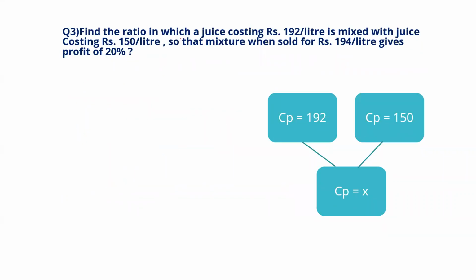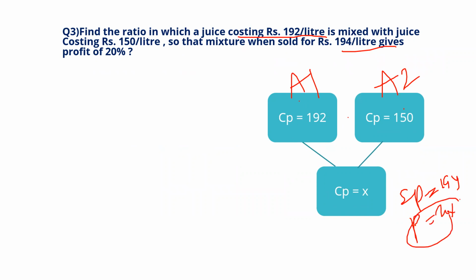The next one, see here, there is a juice. The juice cost is 192 per liter. This is the juice, mixed with another juice of quality 150, the cheap quality juice, so that the mixture will be sold for 192. They have not given the cost price. They told that the selling price of the mixture is 194 per liter and the profit we got is 20%.